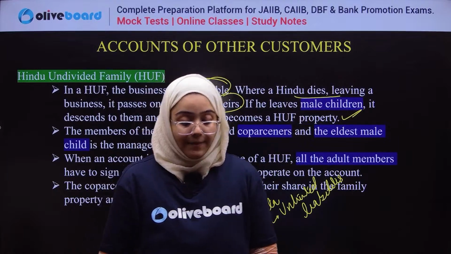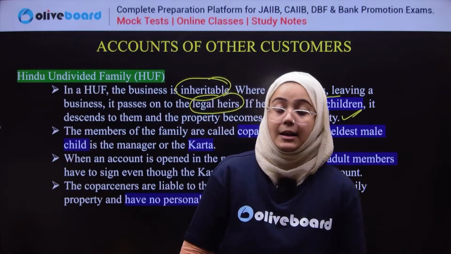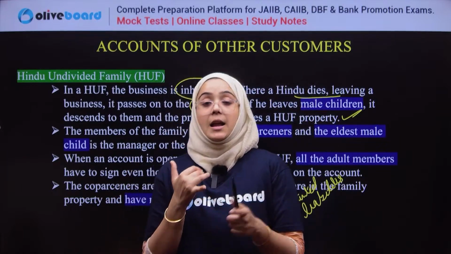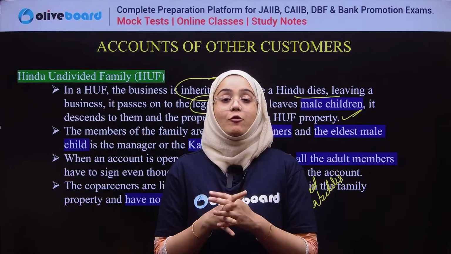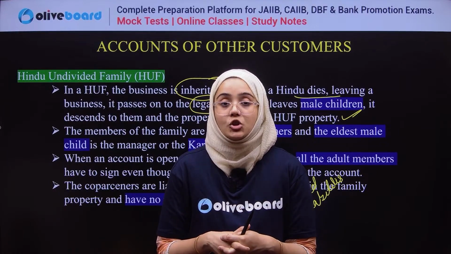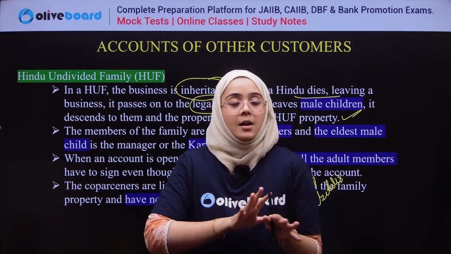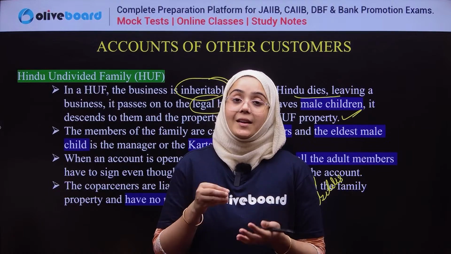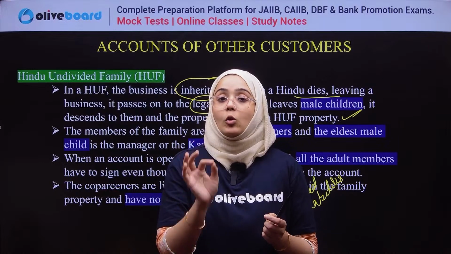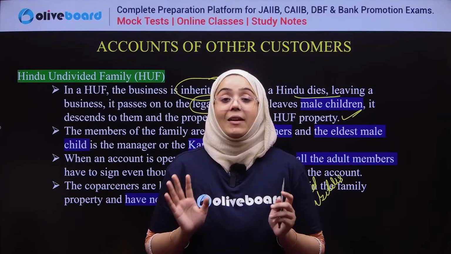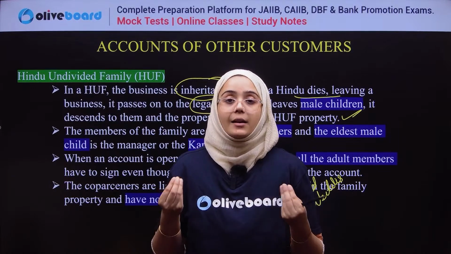So these are the different terms and conditions for opening accounts of different individuals. For example, a minor, an illiterate person, a Hindu undivided family, or a joint account. I have told you the terms and conditions in a joint account. If both persons are residing in India, then it is very good. If a person residing in India wants to open a joint account with an NRI, there should be a close relationship between the two. So this is very important. While opening a joint account, the signatures of all the members are compulsory.